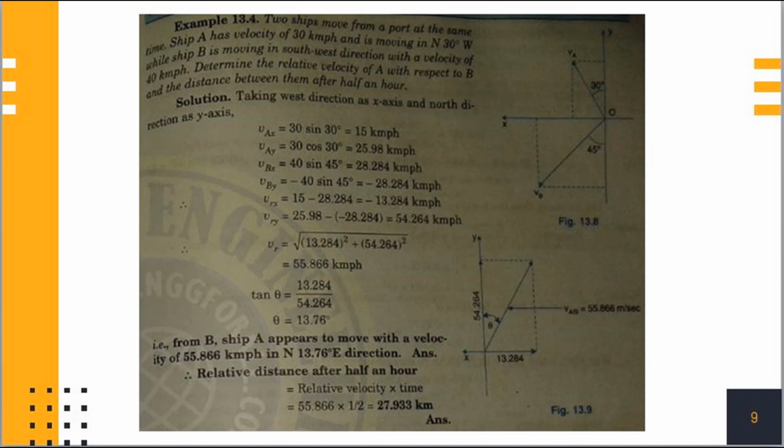Therefore, we get distance after half an hour is equal to 27.933 km. Therefore, answer of this question, relative velocity of A with respect to B is equal to 55.866 kmph and the distance between them after half an hour is equal to 27.933 km.